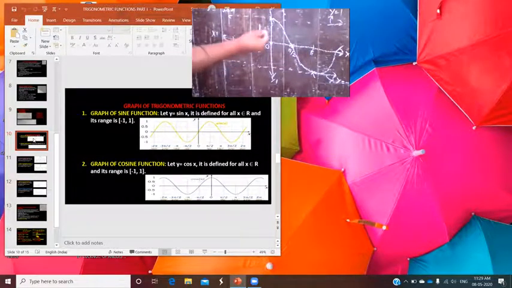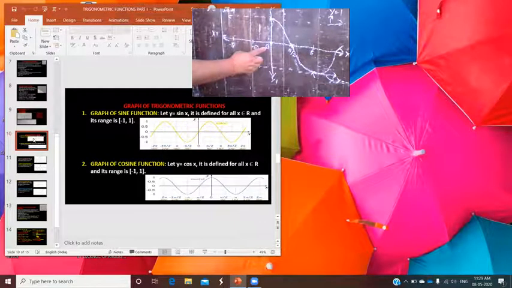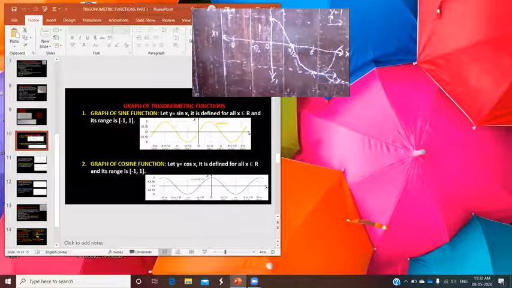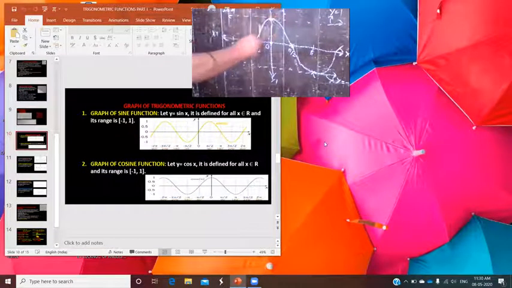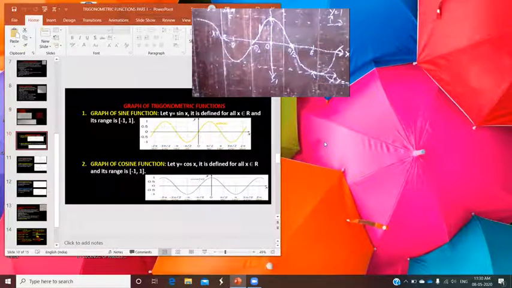Okay, now if you move in the second quadrant, at pi by 2, it again becomes 0. You can write in this way. And for minus pi, it is -1. And so in this way, that is the graph of cos x.